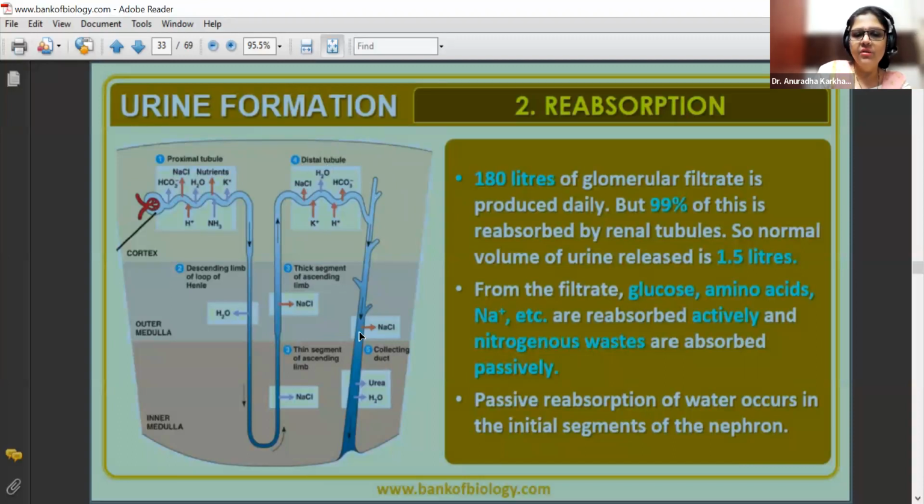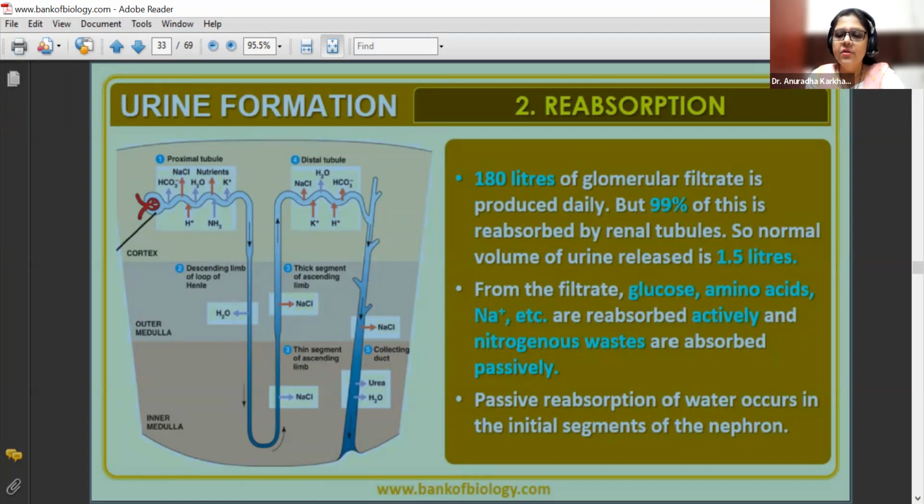They won't be thrown out through the collecting ducts. In the collecting duct, even NaCl is going to go out, urea is going to go out, water is going to go out. So even in the collecting duct, there are things which go out and do not pass into the pyramids, the calyces or the renal pelvis to be carried via the ureter to the bladder. All these are reabsorbed. They are not thrown out of the body. If this osmoregulation does not take place, there will be kidney failure.